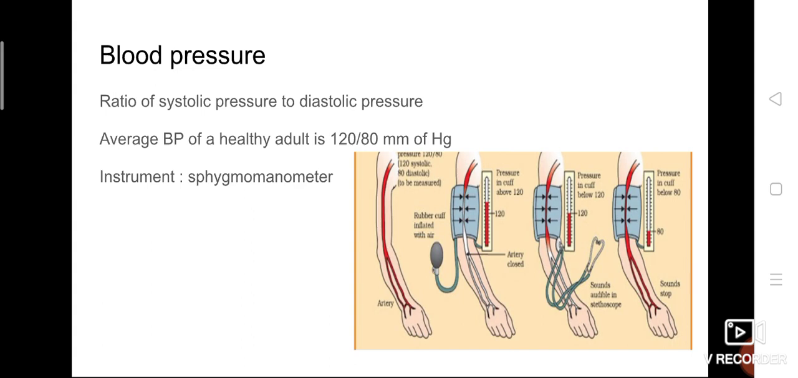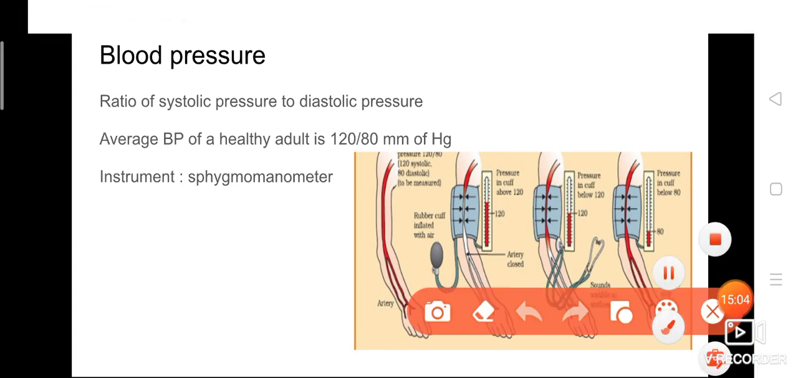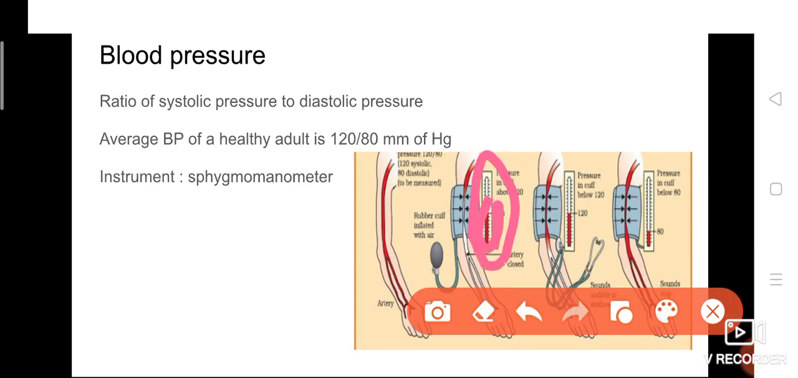And on the instrument, the reading is given inside the red line. That red line is mercury, so the mercury will move up and down. With the help of the mercury we are measuring, hence the unit is given as mm of Hg, and the instrument name is sphygmomanometer. And they also use a stethoscope to hear the sound of the systolic pressure and diastolic pressure. So the stethoscope is used to hear the sound.